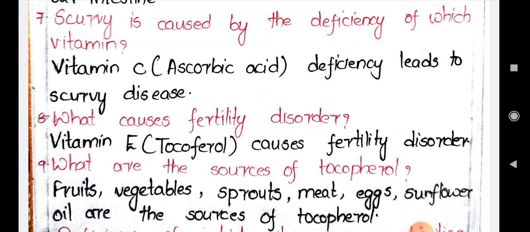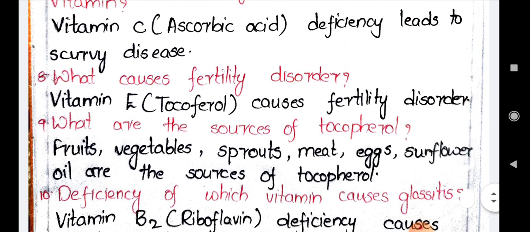Next, what are the sources of tocopherol? Fruits, vegetables, sprouts, meat, eggs, and sunflower oil are the sources of tocopherol. If you want vitamin E rich food, you have to take different types of fruits, vegetables, sprouts, meat, eggs, and sunflower oil. These are the main sources of tocopherol, that is vitamin E.